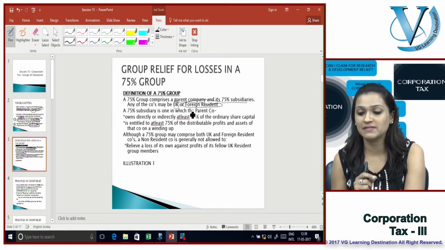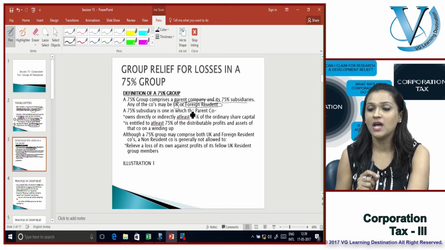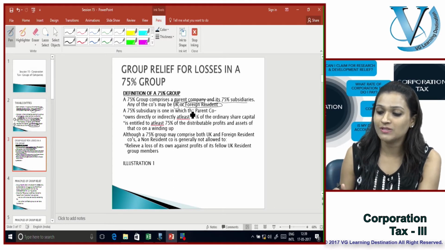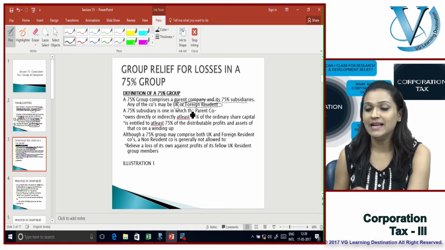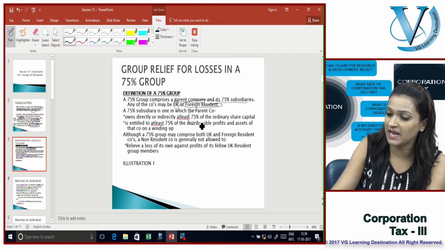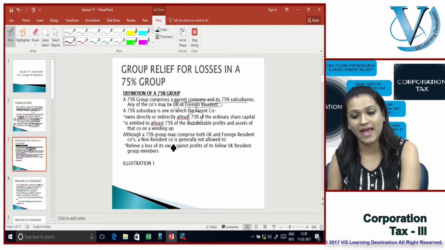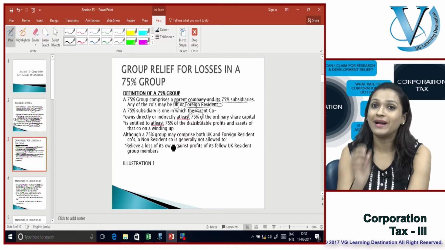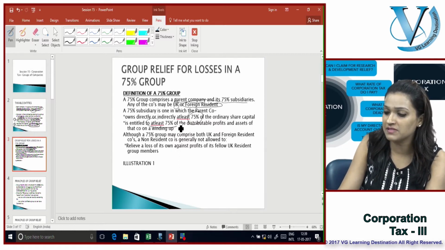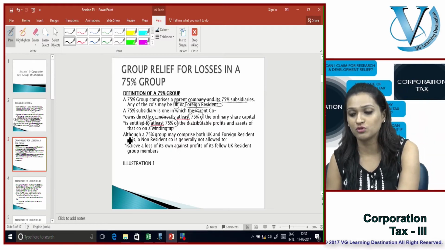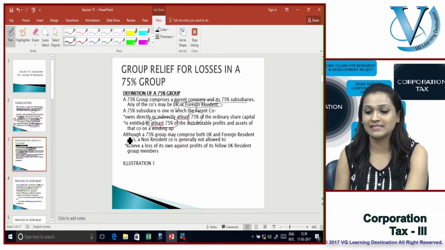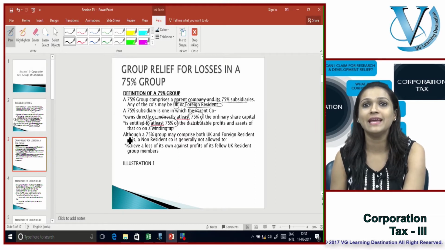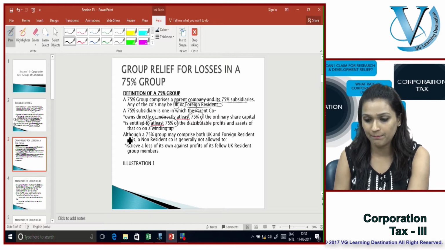A 75% subsidiary is one in which a parent company owns directly or indirectly at least 75% of the ordinary shares, and is entitled to at least again 75% of the distributable profits and assets of that company on the winding up of the company.